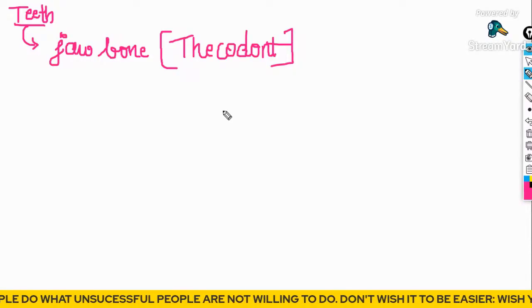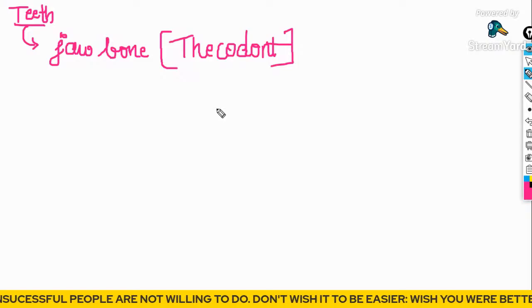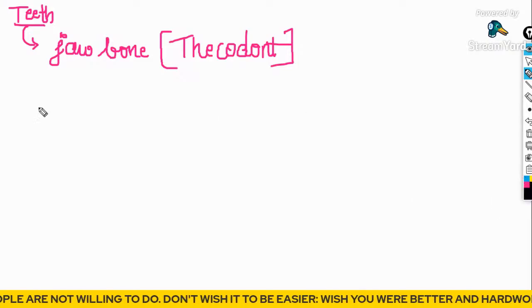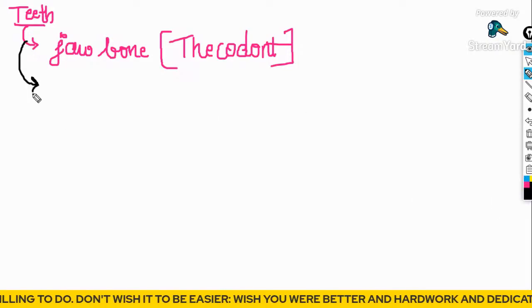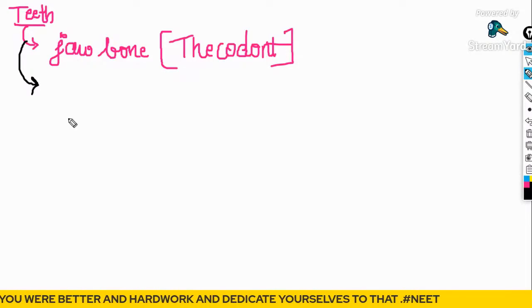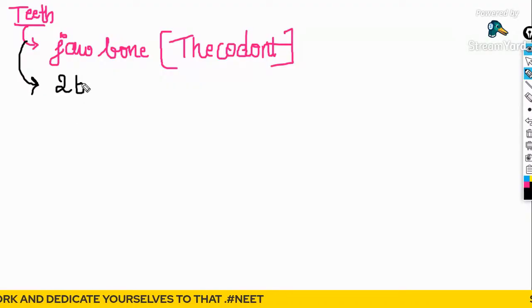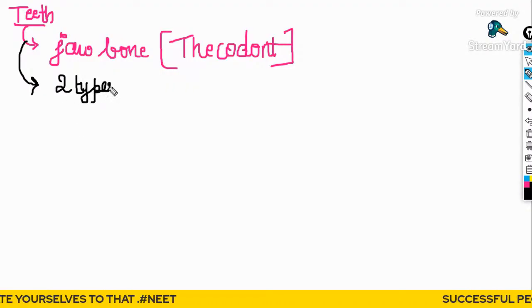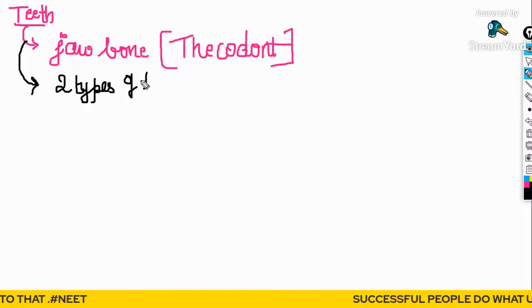Okay, the next term is Diphyodont. Human beings have 2 types of teeth in their lifetime, right?